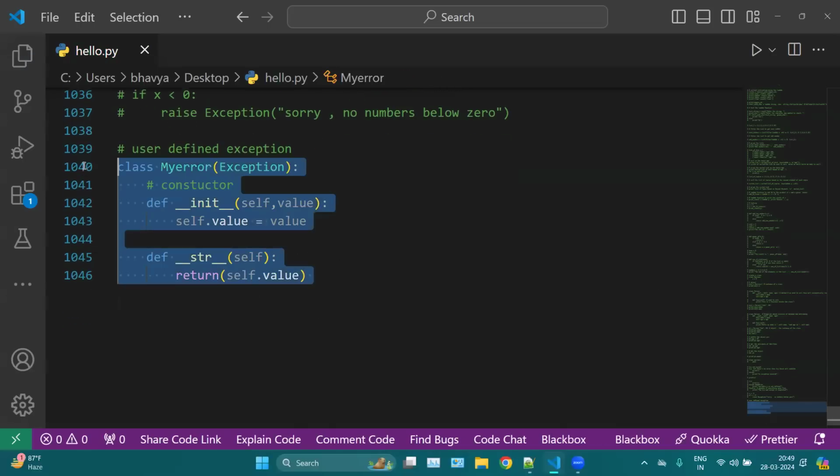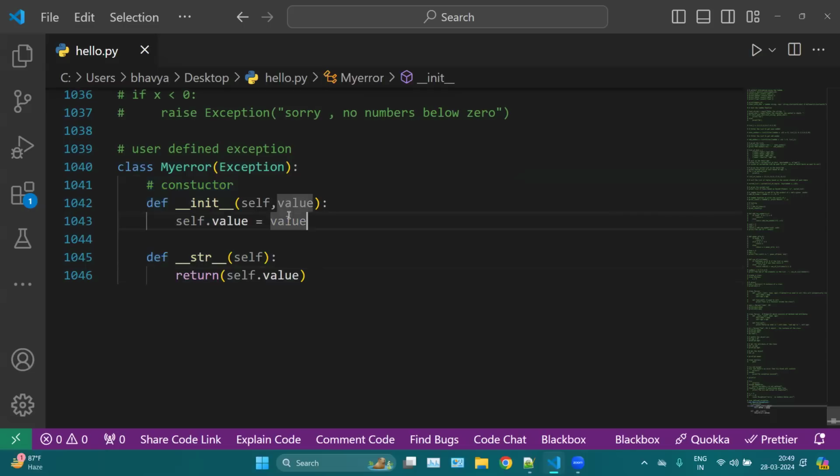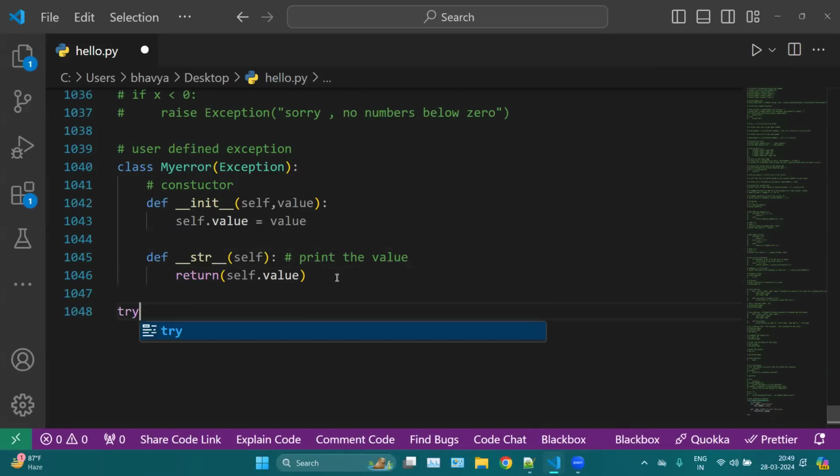Okay, so this one is my class. First, I am taking just one value, and then I am printing this value inside this str. Init for initializing, str for printing. So this will print the value. Simple. Then I can use a try statement here. Try, and here I will raise my error, which is the name of your class. Let's say, now what is your value?